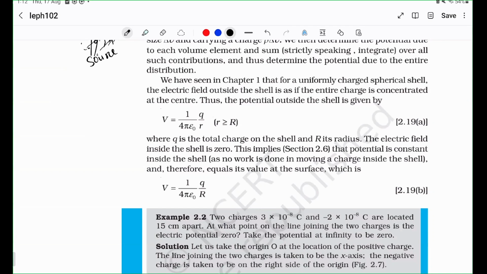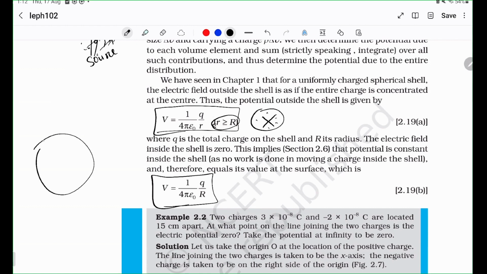Okay, so the potential due to a uniformly charged shell is Q by 4 pi epsilon naught R, for R greater than or equal to the radius of the shell. It's an important formula to keep in mind. Whereas inside the shell, it's simply constant. And that should make sense, because let's say you have a uniformly charged spherical shell like that. It's hollow, that's what a shell means.